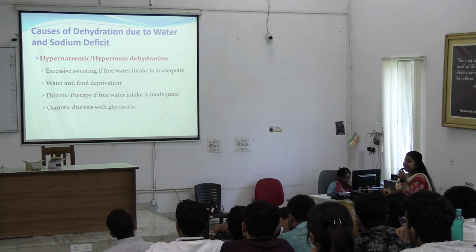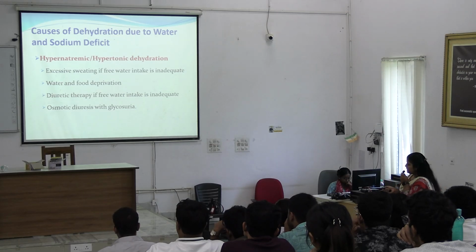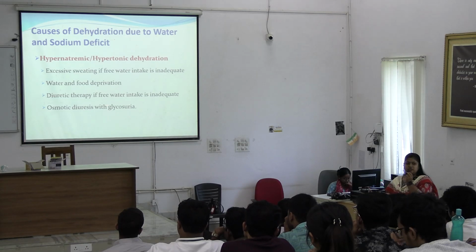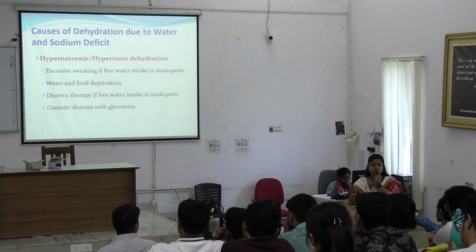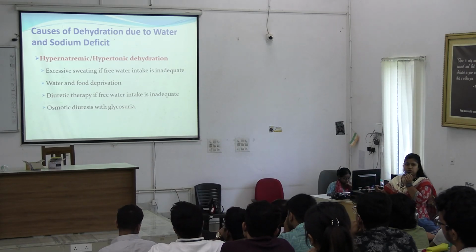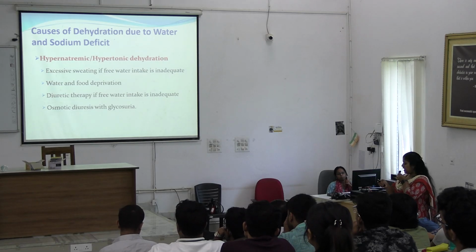What happens in diuretic therapy? Sodium is also excreted and excessive water is also excreted. Osmotic diuresis with glycosuria. In case of glycosuria, what will happen? Excessive water will go out with glucose, with urine, more than sodium. Okay, so this will lead to hypernatremic dehydration.